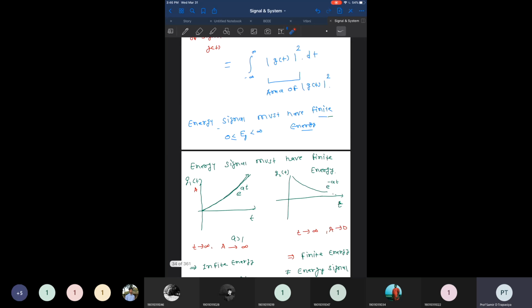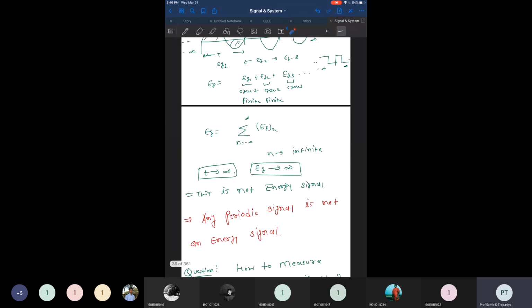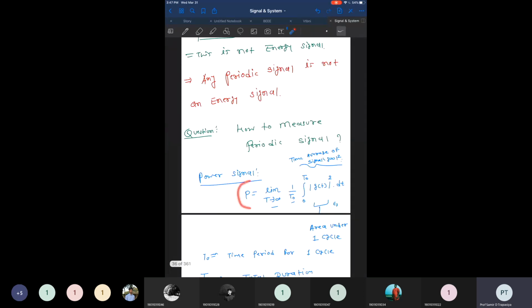And how you can conclude the signal is an energy signal. As t approaches infinity, the amplitude of the signal approaches zero. So these signals have a finite duration, and this finite duration signal is known as the energy signal. We have taken some examples, but for signals which are periodic, or maybe starting from minus infinity and approaching plus infinity, the true measure is not the energy but power. And for such signals, we define the power.